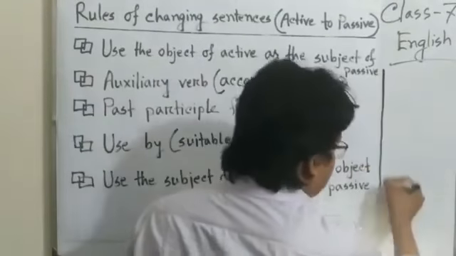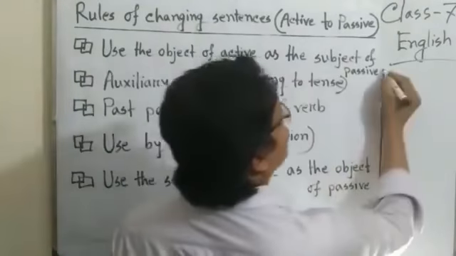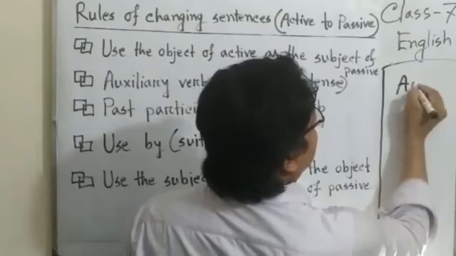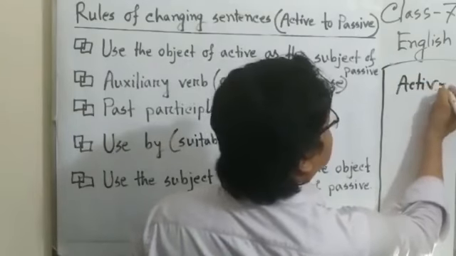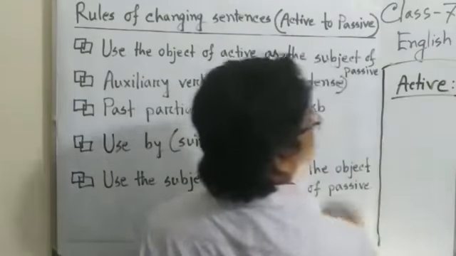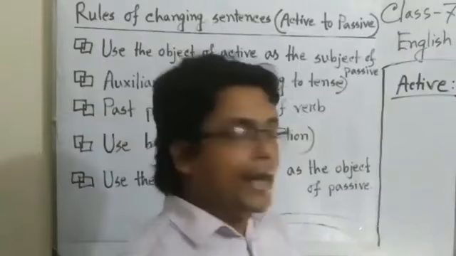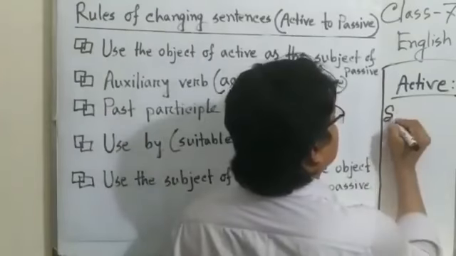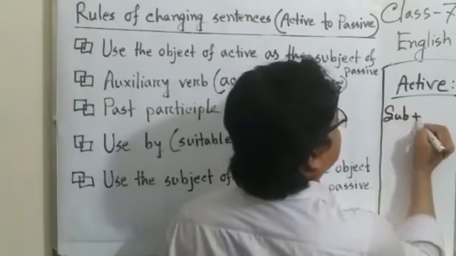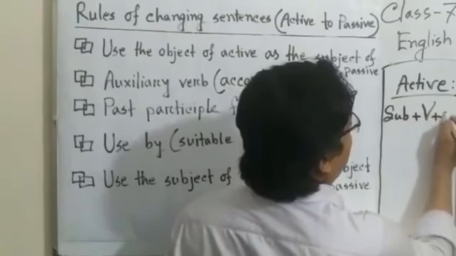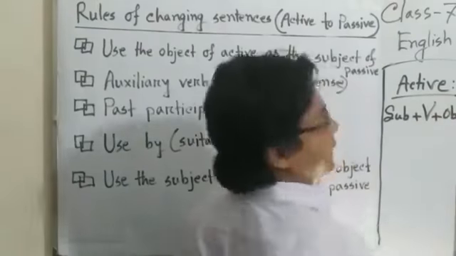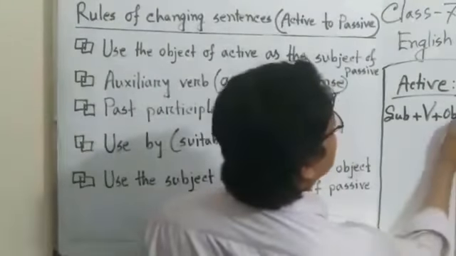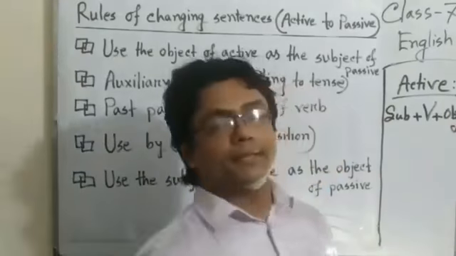Dear students, I can write down here active. What is the structure of active? Subject plus verb plus object.